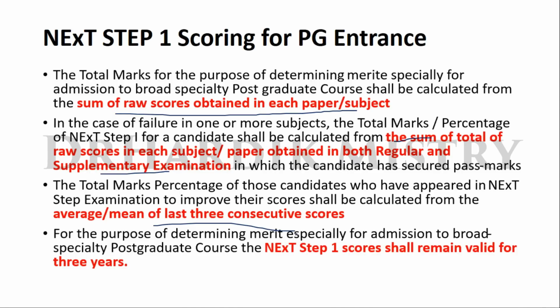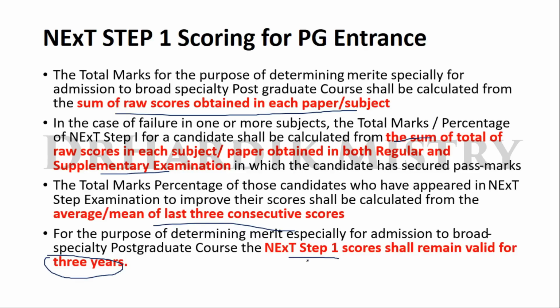For the purpose of determining merit, especially for admission to broad specialty postgraduate courses, the NExT Step 1 score shall remain valid for 3 years. Now you should remember that your NExT Step 1 score shall remain valid for 3 years. That means for 3 consecutive years you can be eligible for PG entrance on that score.